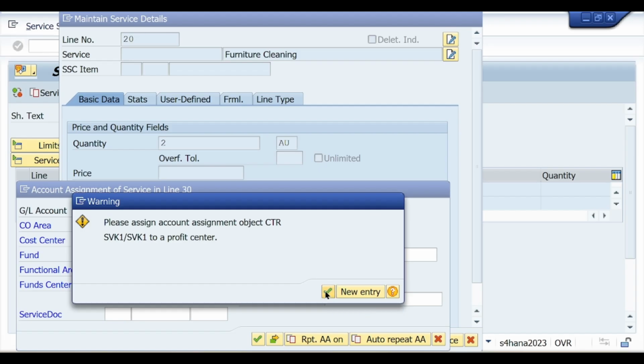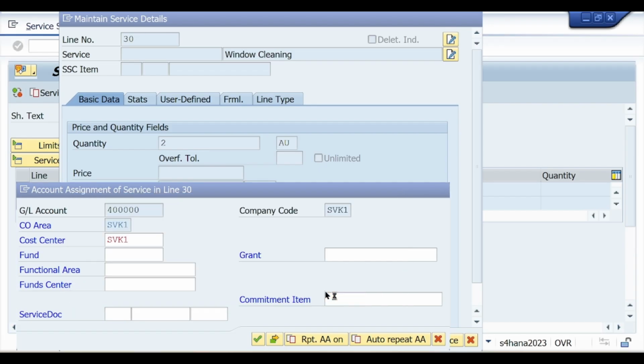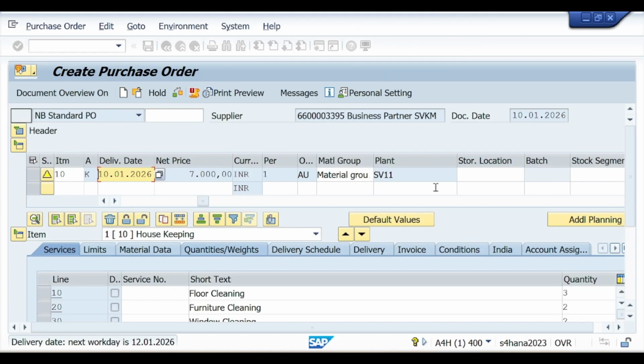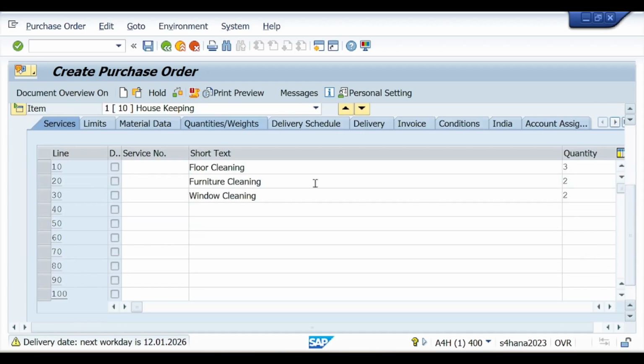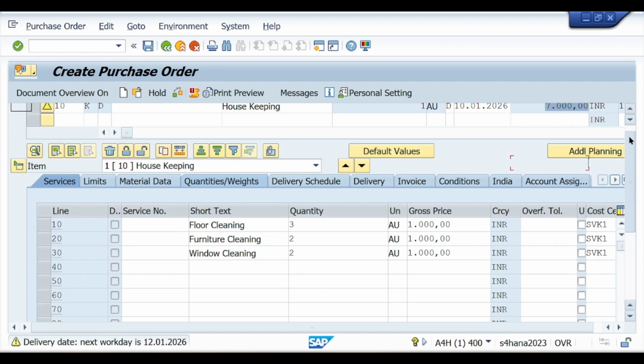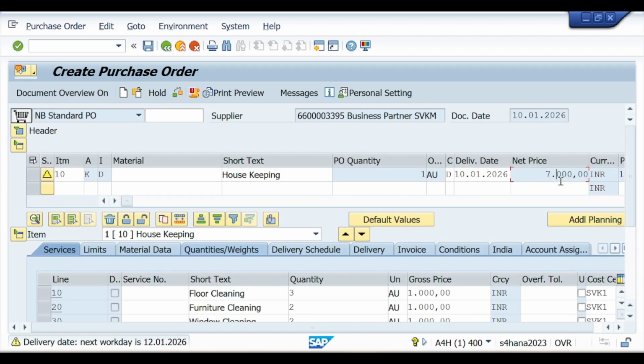You have 3 line items, so 3 times you will see the same pop-up. Now the system automatically accepts the information, and here you see the total net price is 7,000. We calculated in the purchase requisition how much the price is, and accordingly we have the price, that is 7,000.